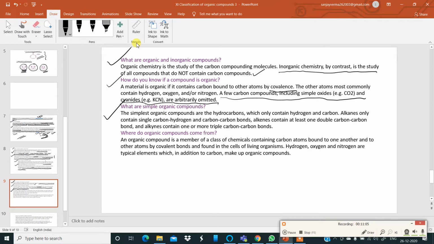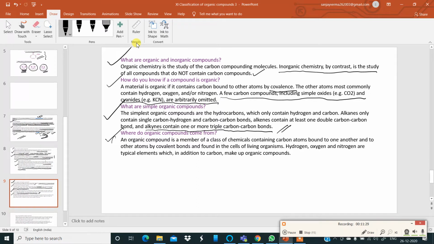Alkanes only contain single carbon-hydrogen and carbon-carbon bonds. Alkenes contain at least one carbon-carbon double bond, and alkynes contain one or more triple carbon-carbon bonds. Okay. Now, next question: where do organic compounds come from?